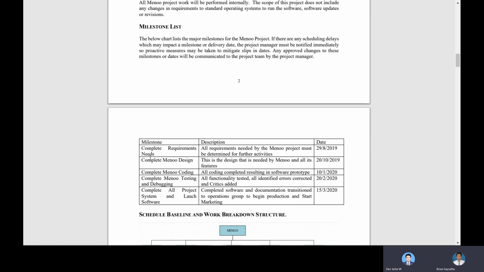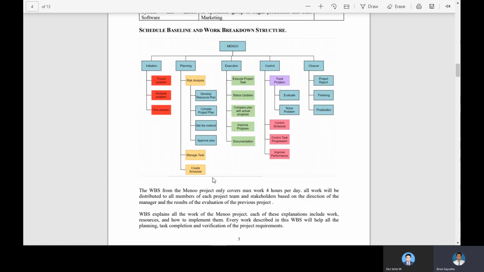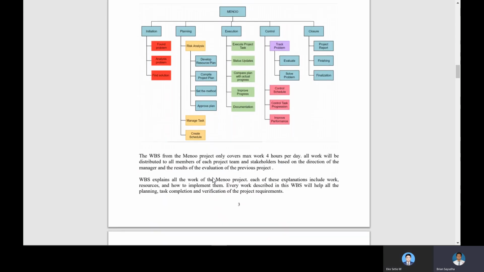After we evaluate this project and the testing and debugging, we complete the software and complete the documentation that transitions to the operation group to begin its production. And we start to market this application and test it in a real restaurant. And then the dates are actually all of this we have done in our planning, so you can see that.